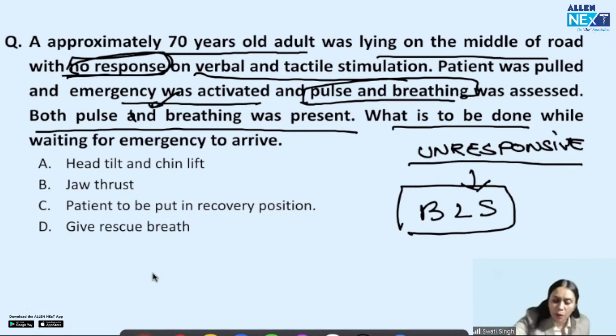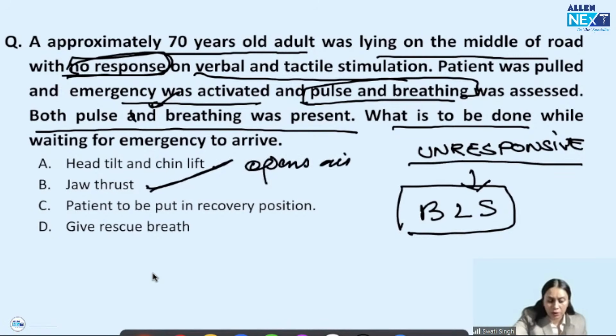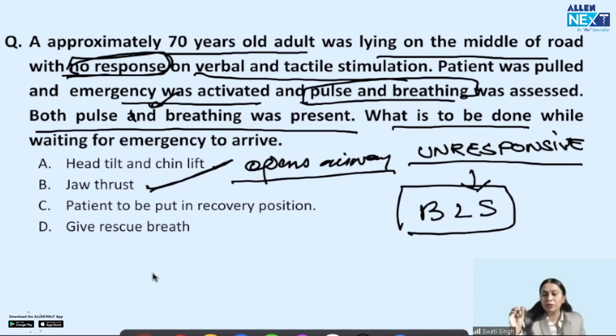And in an unresponsive person with pulse and breathing, the patient is breathing, so maybe his airway is not obstructed. So head tilt and chin lift is not required. Jaw thrust is not required, because these two maneuvers open the airway. What will I do? I have to just make sure that the patient does not aspirate. So I will keep his airway open and prevent any aspiration from happening. So I will put the patient in recovery position.